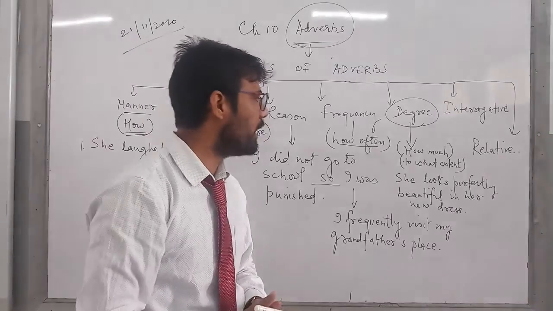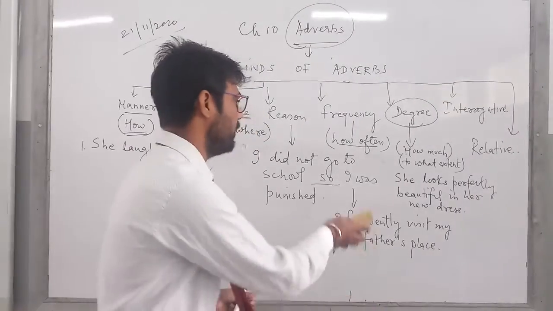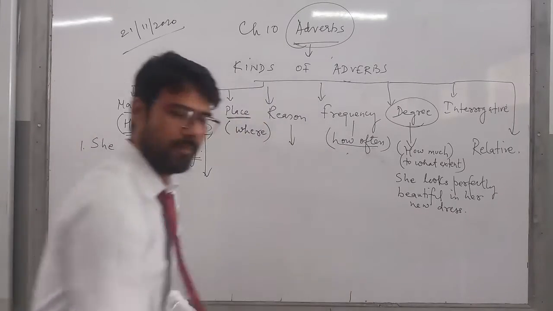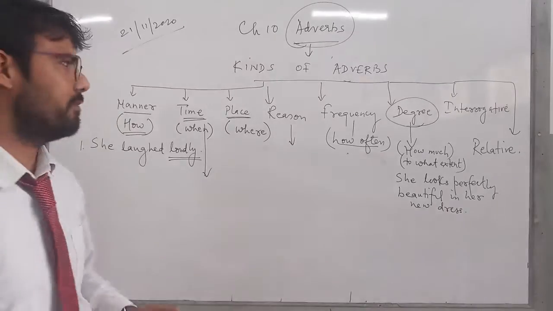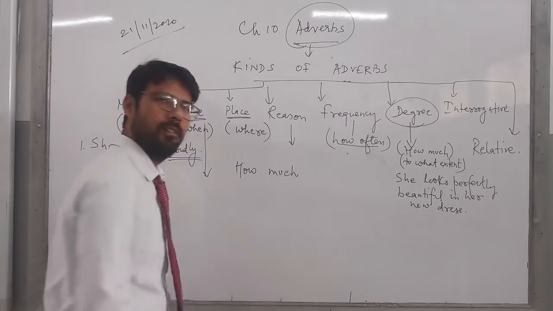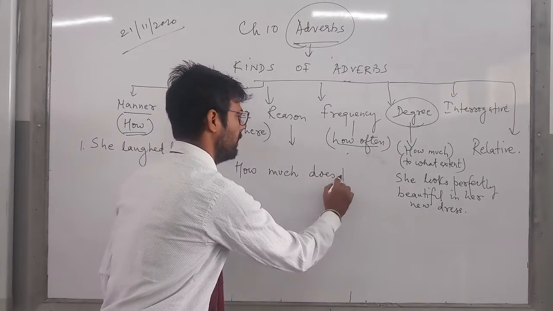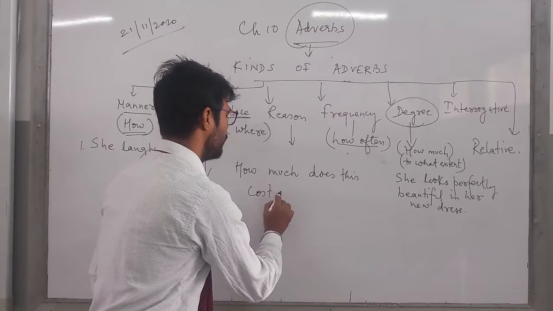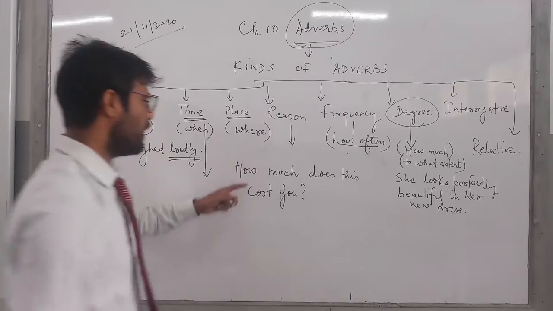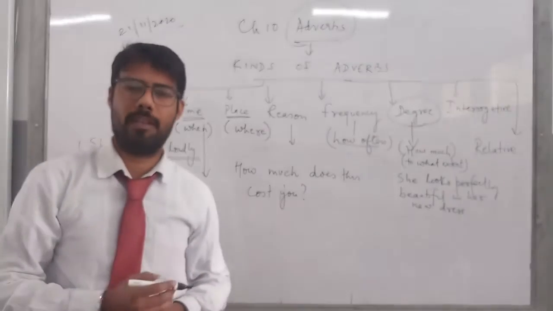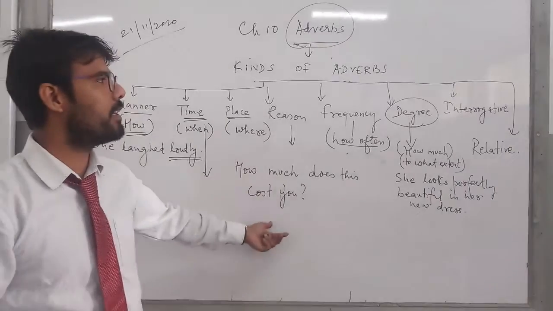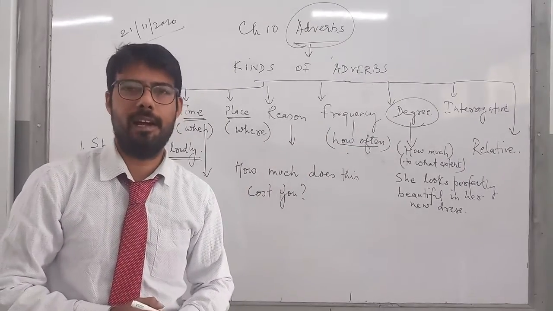Next is, children, interrogative. Now when I talk about interrogative, it is related to a question. How much does this cost you? So children, words like the WH words we are talking about, which indicate a question, are your interrogative adverbs.